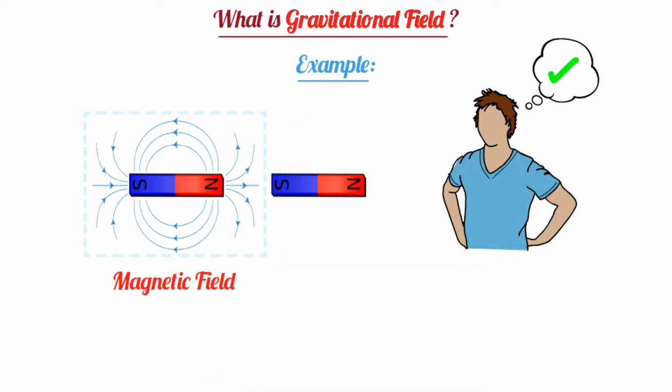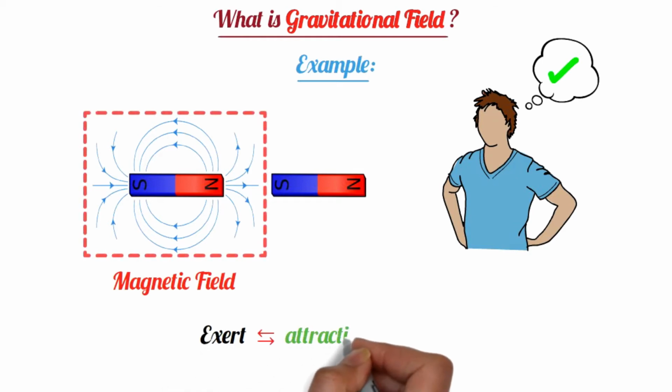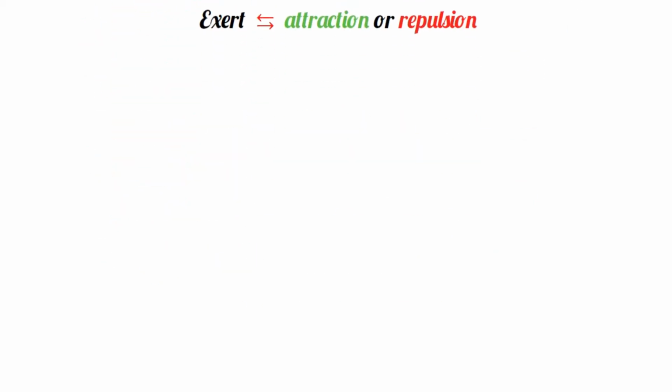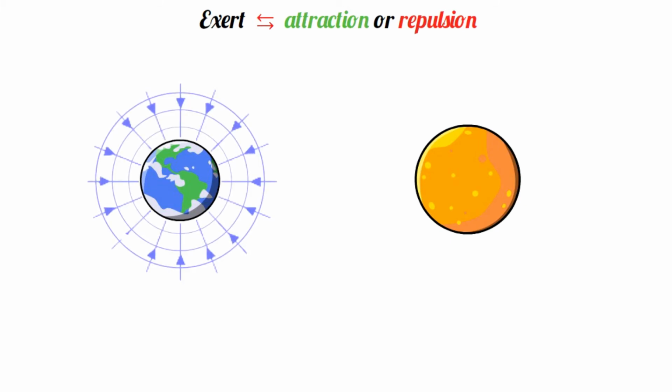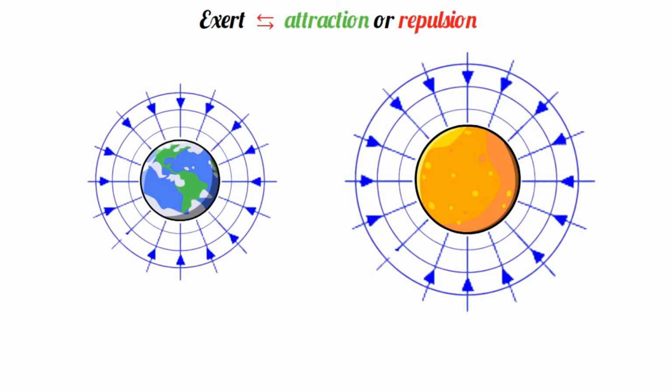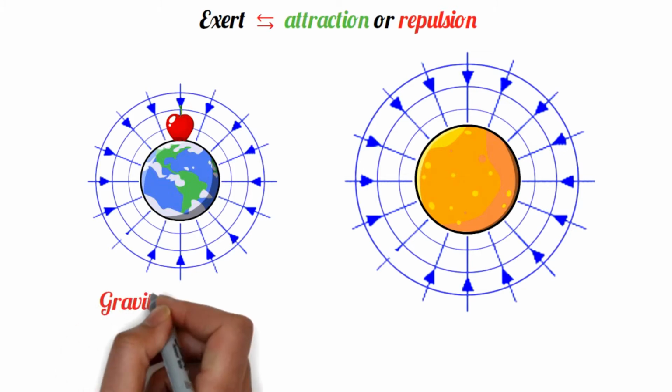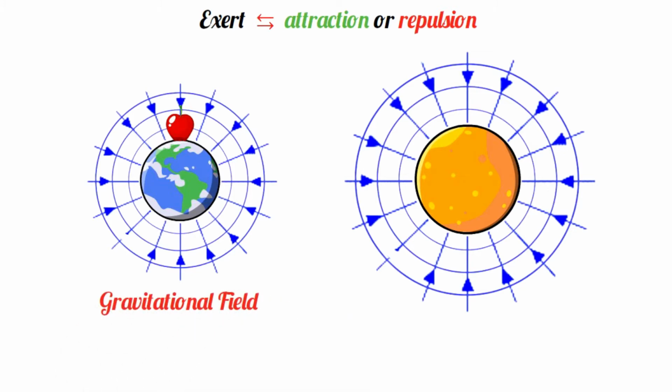However, from this example, we can clearly understand that a magnet has a region in which the magnet can exert the force of attraction or repulsion. Similarly, in the universe, any object, it may be a planet, star, or anything, has a region where another object experiences an attractive force when it enters. That region is called the gravitational field. But here it should be remembered that, in this case, only attractive force acts, no repulsive force acts.